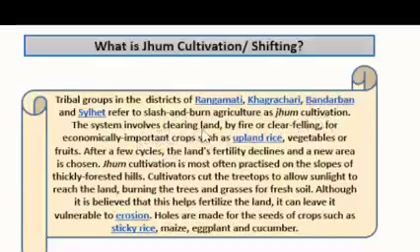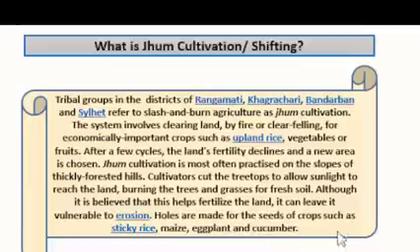The system involves clearing land by fire or clear felling for economically important crops such as upland rice, vegetables or fruits. After a few cycles, the land's fertility declines and a new area is chosen. Zoom cultivation is most often practiced on the slopes of thickly forested hills. Cultivators cut the tree tops to allow sunlight to reach the land, burning the trees and grasses for fresh soil. Although it is believed that this helps fertilize the land, it can leave it vulnerable to erosion. Holes are made for the seeds of crops such as sticky rice, maize, eggplants and cucumber.